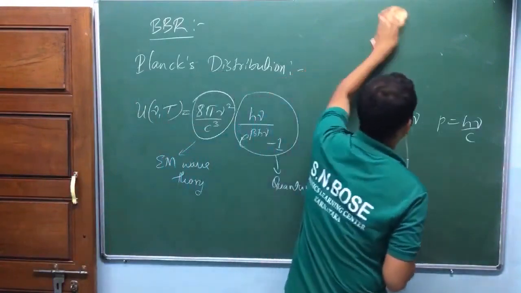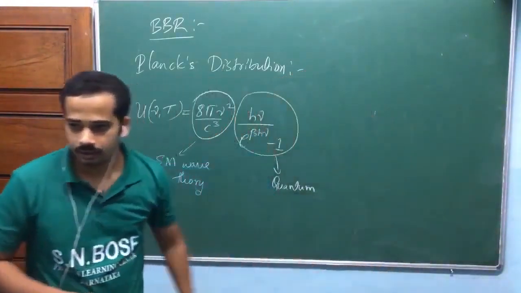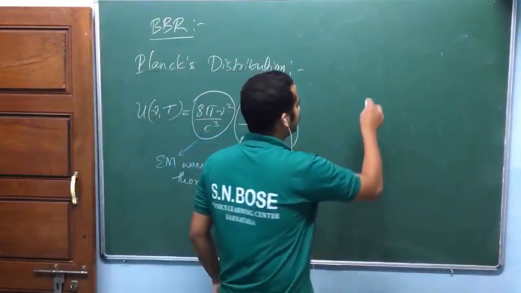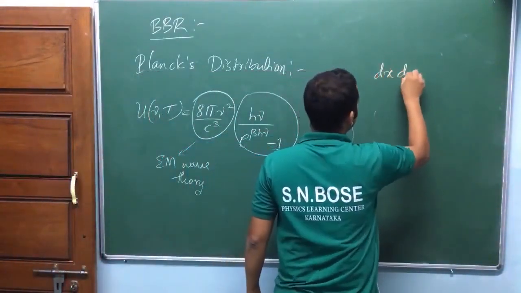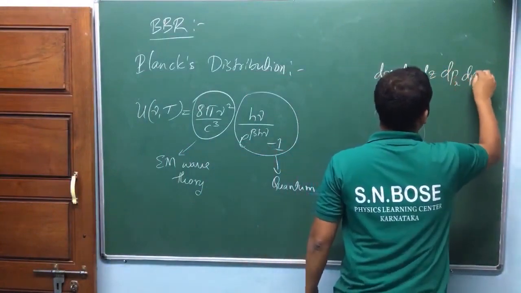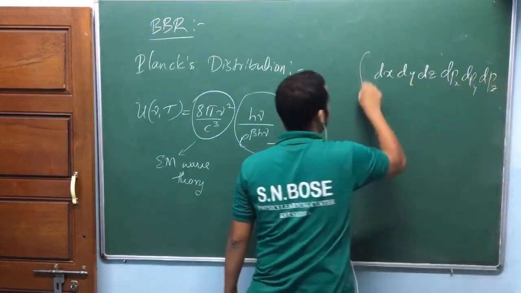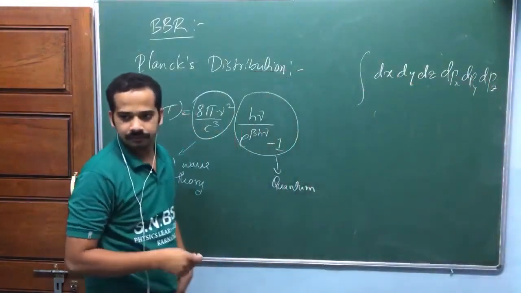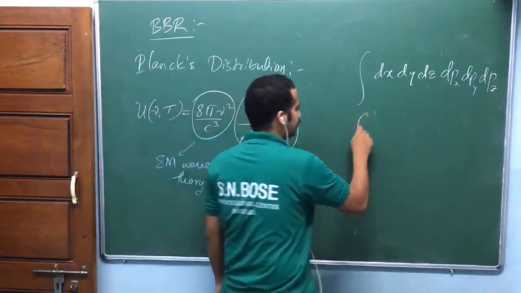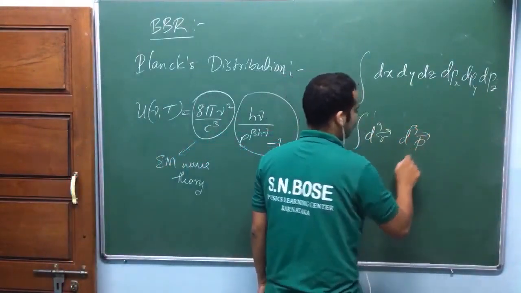It is like this, okay? In that case, we go for the phase space concept. In phase space, what we do is we do dx, dy, dz, and we do dpx, dpy, dpz, okay? So we integrate over all the region actually. Or we write this as d cube r, d cube p.